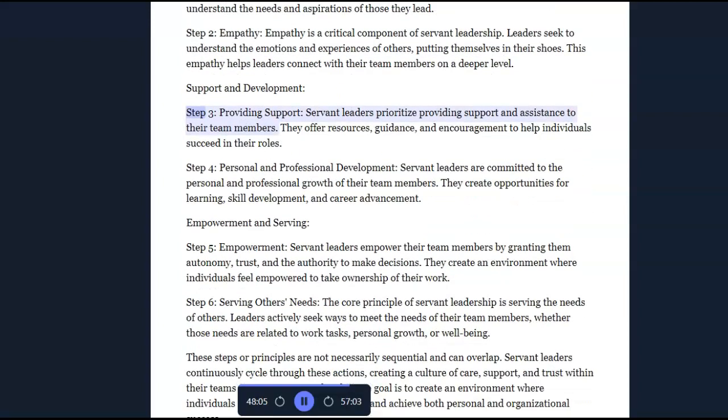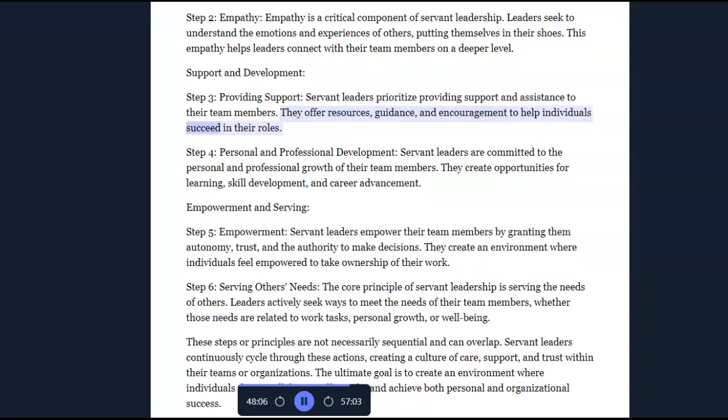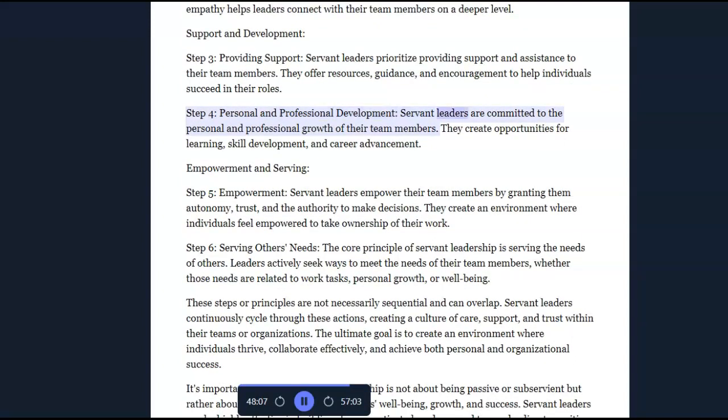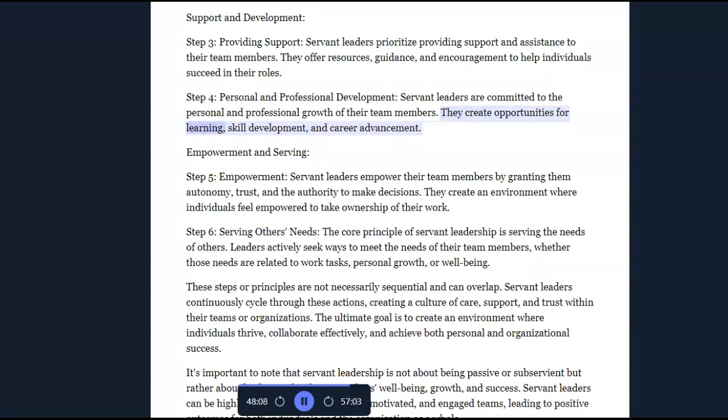Support and development. Step 3. Providing support. Servant leaders prioritize providing support and assistance to their team members. They offer resources, guidance, and encouragement to help individuals succeed in their roles. Step 4. Personal and professional development. Servant leaders are committed to the personal and professional growth of their team members. They create opportunities for learning, skill development, and career advancement.